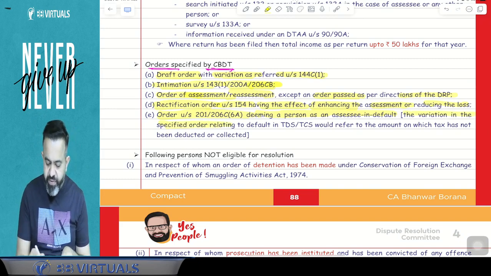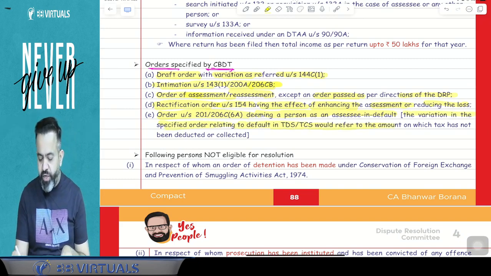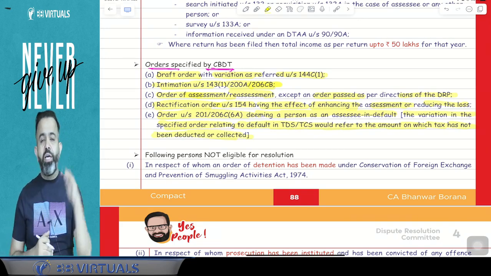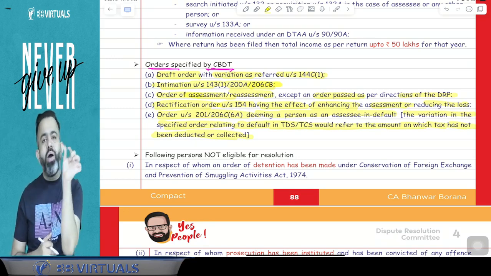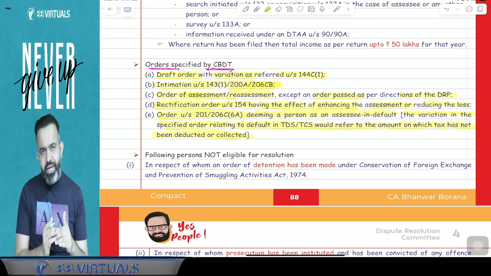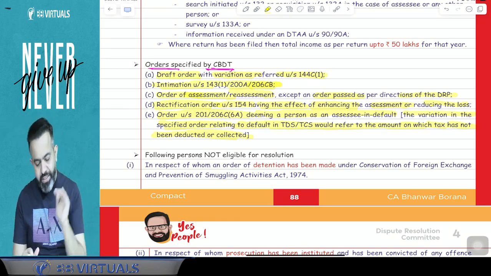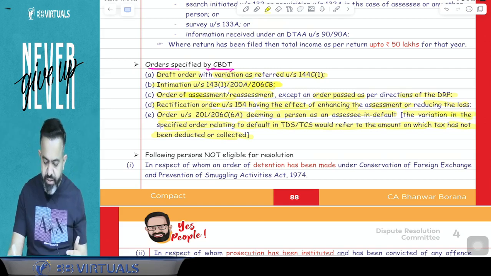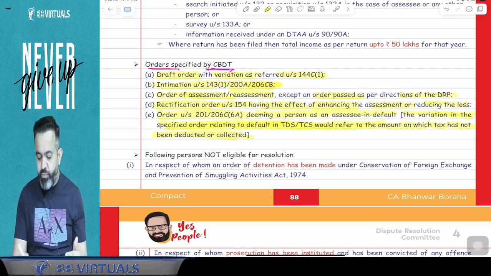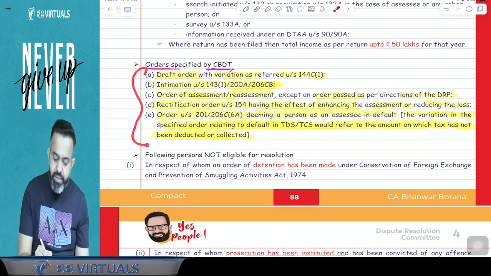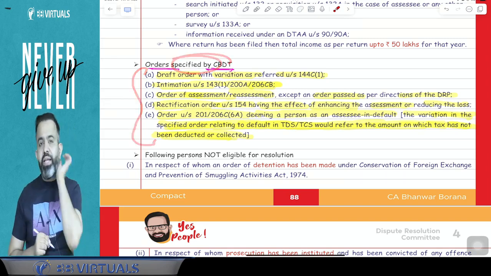The variation in the specified order relating to the default in TDS TCS would refer to the amount on which tax has not been deducted or collected. So here guys, that variation should be up to 10 lakh, meaning the amount on which you have not deducted the TDS or TCS should be up to 10 lakh. Because the variation should be up to 10 lakh, only then can you file the application to DRC. So here that variation amount means the amount on which you have not deducted the TDS or TCS. So I can say that these are the specified orders. Against these orders, you can file the application to DRC.